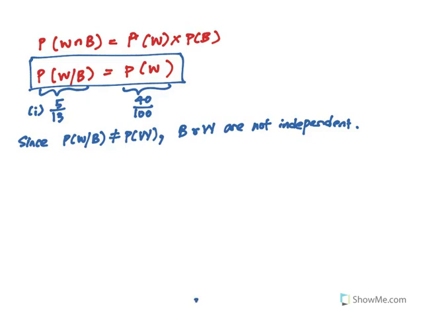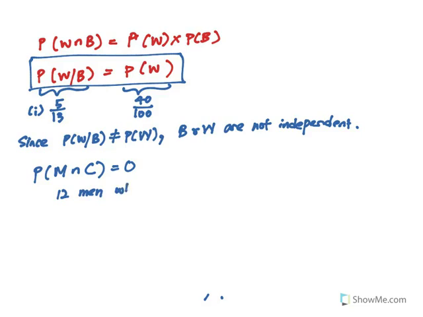Next, show whether they are mutually exclusive. One way to show this is that M intersect C would be 0, because if they're mutually exclusive, they can't happen at the same time. However, M intersect C means the number of men taking chemistry. Does it mean that it's 0? If you look at the diagram, the answer is no. There are 12 men who take chemistry.